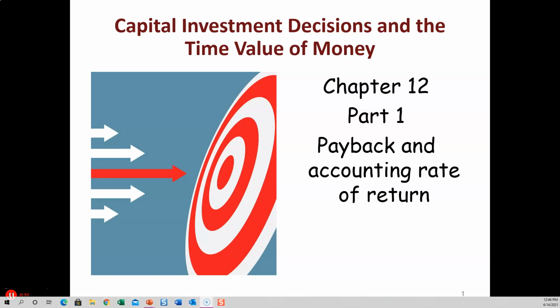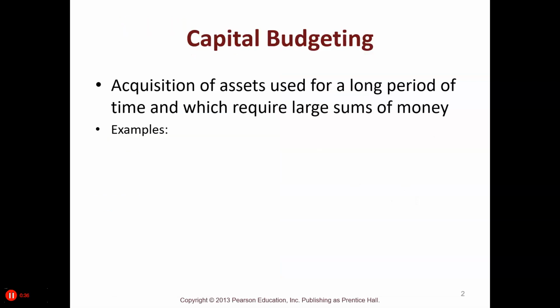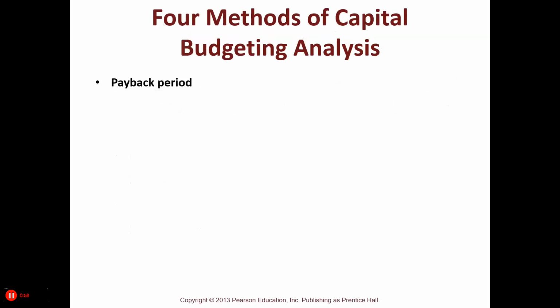All right, so now we're going to look at what do you do when you're thinking about making an investment, i.e. a capital investment. You're going to do something like acquire an asset. An example would be equipment, a facility or plant, a vehicle, or software. Well, you want to look at this in terms of if you invest in it, how are you going to benefit? And we have various ways of looking at it.